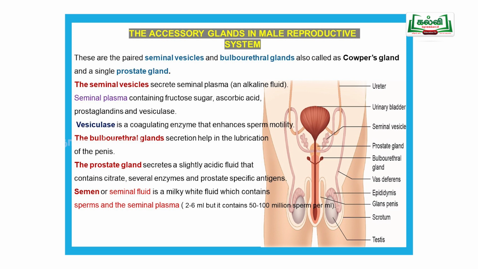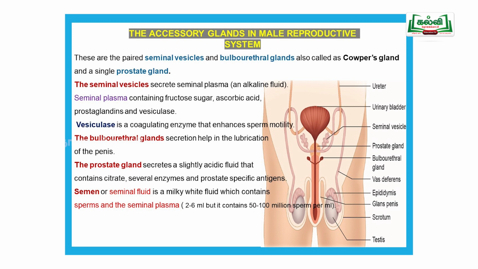Then the prostate gland, the central one. This is the seminal vesicle, here the bulbourethral gland is present, and this is the prostate gland. It secretes a slightly acidic fluid that contains citrates, several enzymes, and prostate specific antigen. Since the prostate secretion is a little acidic, microorganisms can't enter.